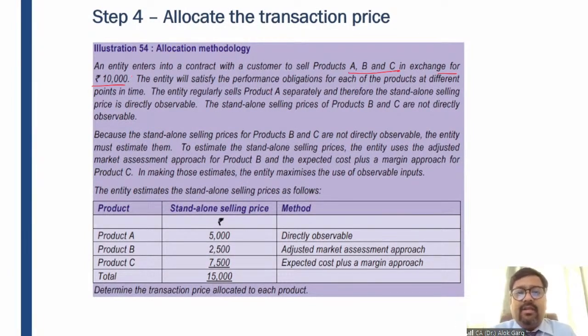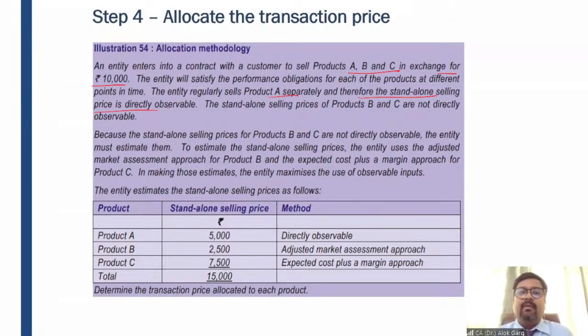The entity regularly sells product A separately, and therefore the standalone selling price is directly observed. So the entity is selling this entire ABC as a package, and the entity is also selling product A on a standalone basis, and hence the price of product A is available.